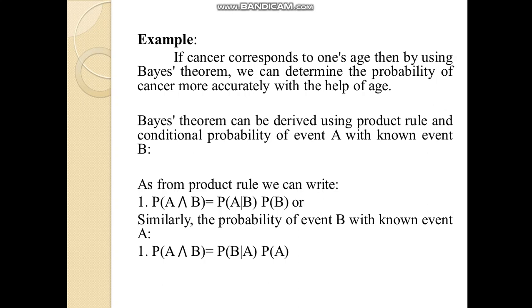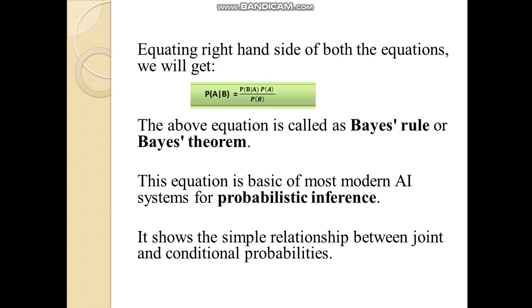Similarly, the probability of event B with known event A gives P(A∩B) = P(B|A) P(A). Equating both right sides, we get P(A|B) = P(B|A) P(A) / P(B). The above equation is called Bayes rule or Bayes theorem.